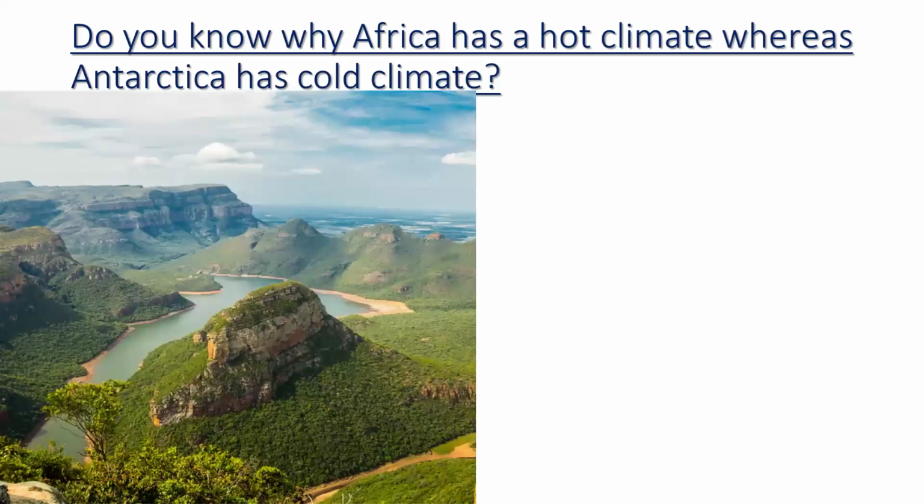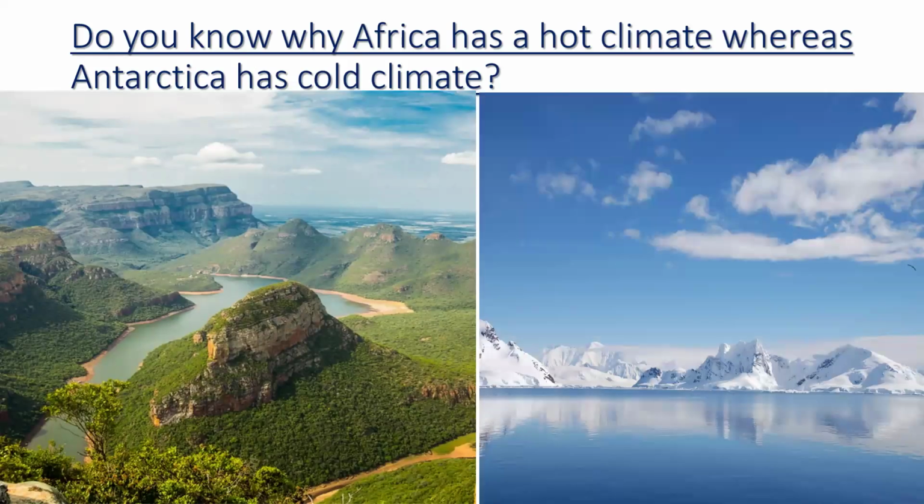Do you know Africa has hot climate whereas Antarctica has cold climate? Why? So in this case, we know that sun is the main source of heat and light for the earth. The rays of the sun do not reach the earth's surface at the same angle.